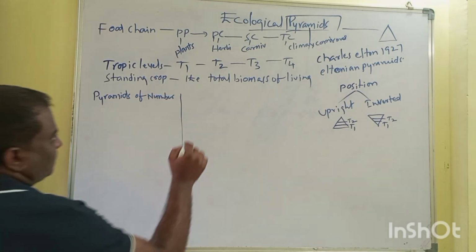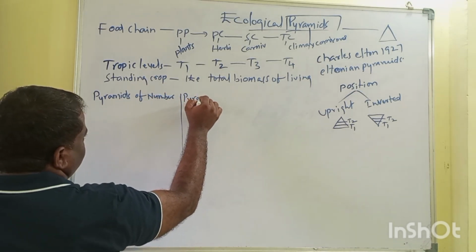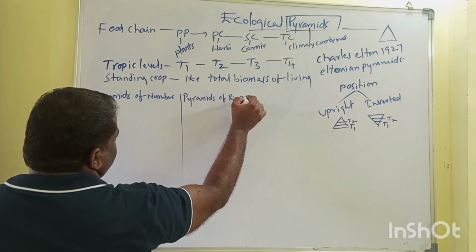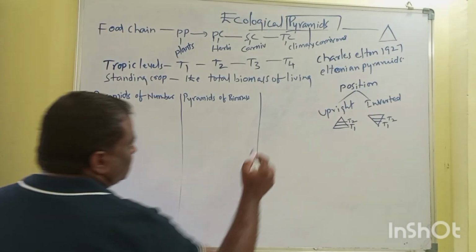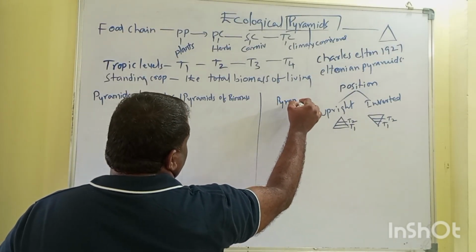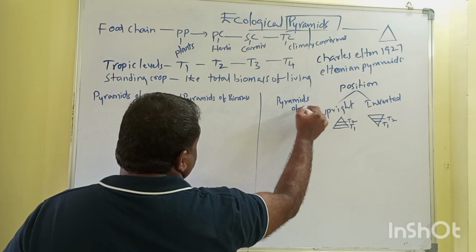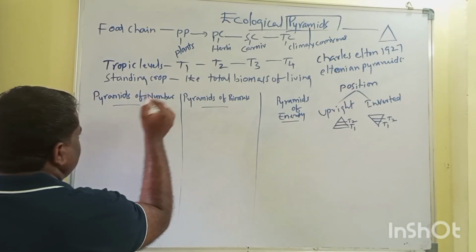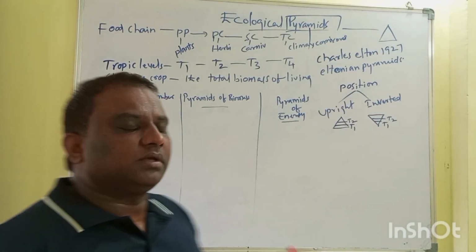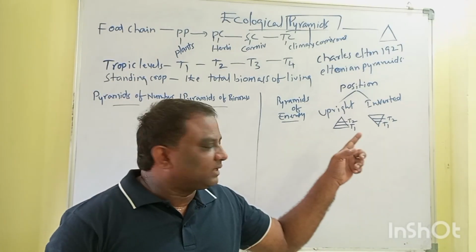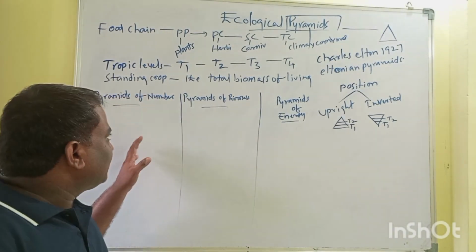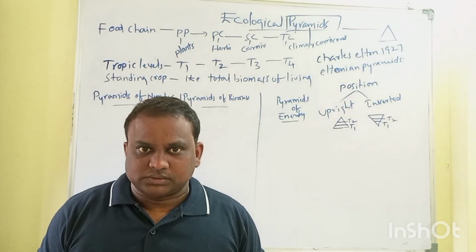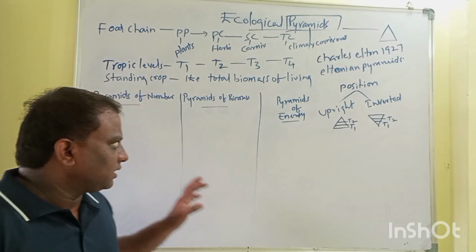The first is pyramids of number. The second one, pyramids of biomass, and the third one is pyramids of energy. So there are three types of pyramids, explained by Charles Elton. As I said, the pyramid can be upright or inverted. So let us discuss in detail each and every pyramid.